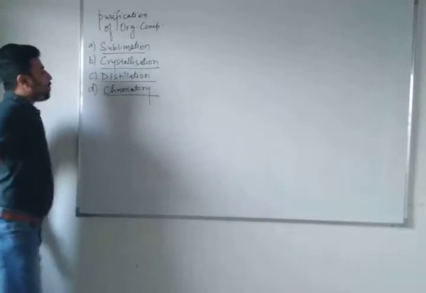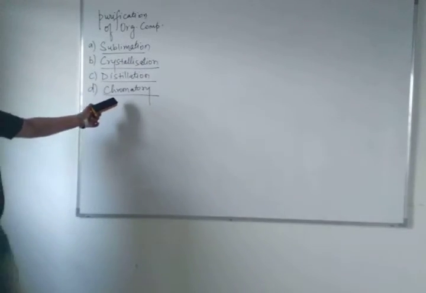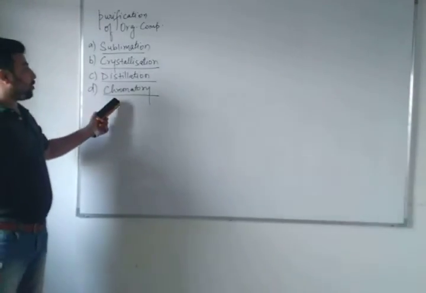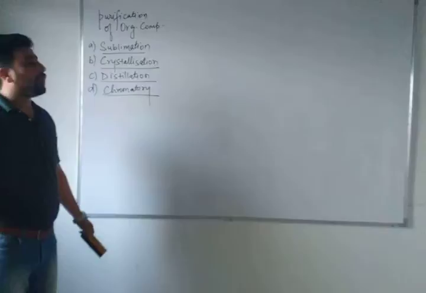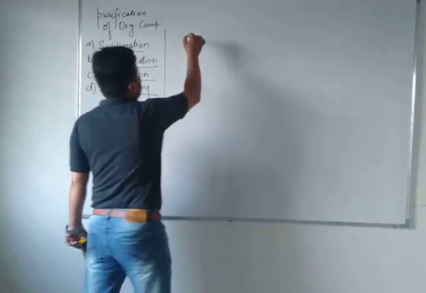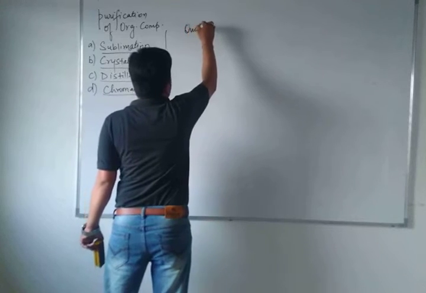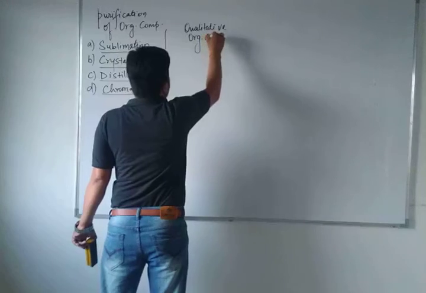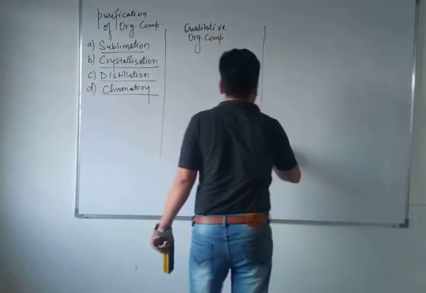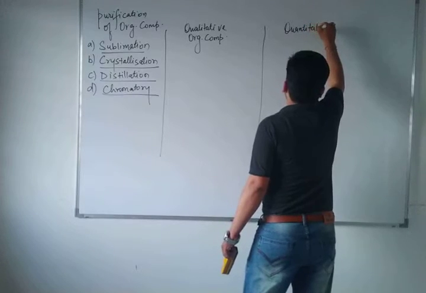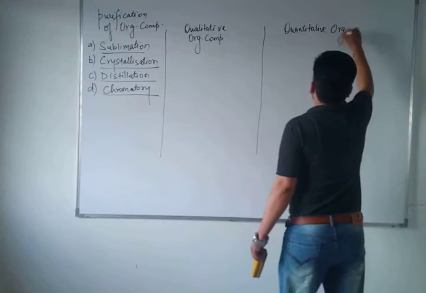Now the last one is chromatography. Chromatography means separation and purification of colorful organic compounds. It can be done by two methods, adsorption and thin layer separation methods. So these are the purification methods of organic compounds. Now directly coming towards qualitative and quantitative. Qualitative organic compound separation, and the second one is quantitative organic compound separation.